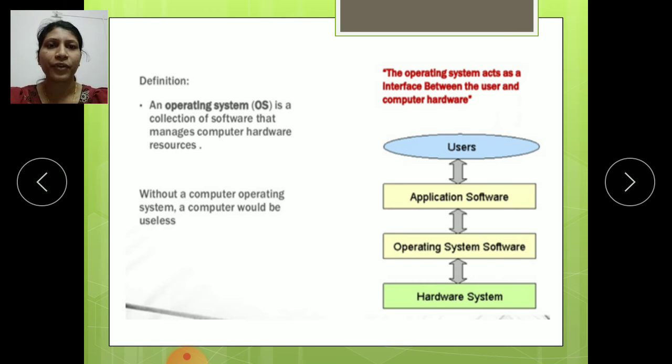See here, the definition. An operating system is a collection of software that manages computer hardware resources. Without an operating system, a computer would be useless. There is no use of it. So we need an operating system if we want to use the computer easily. Without an operating system, there is no use of the computer.